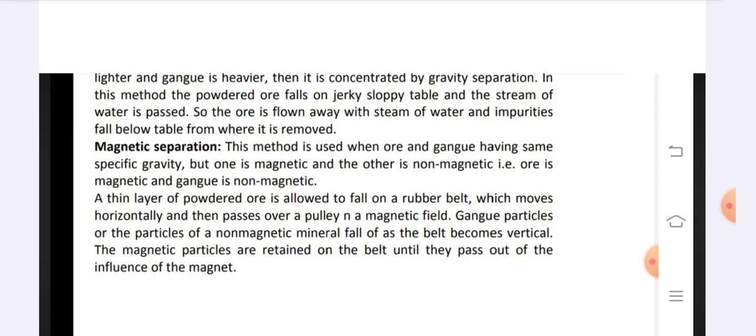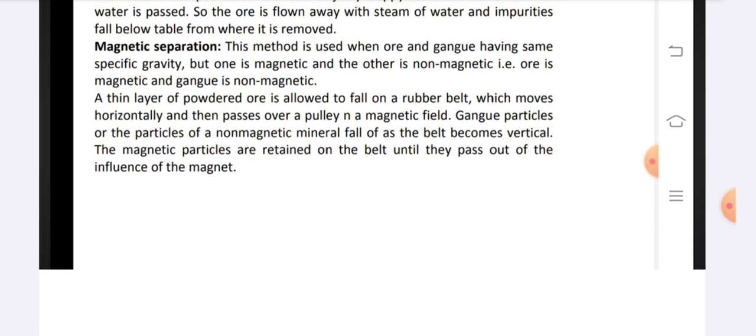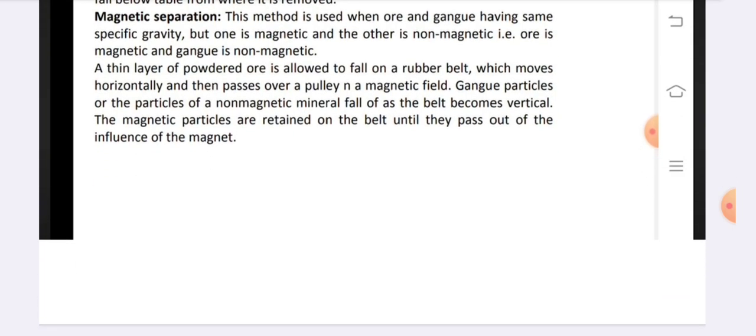I think I have already read this. This method is used when ore and gangue have the same specific gravity, but one is magnetic and the other is non-magnetic. That is, the ore is magnetic and the gangue is non-magnetic.